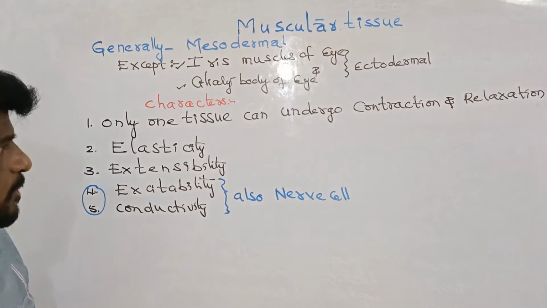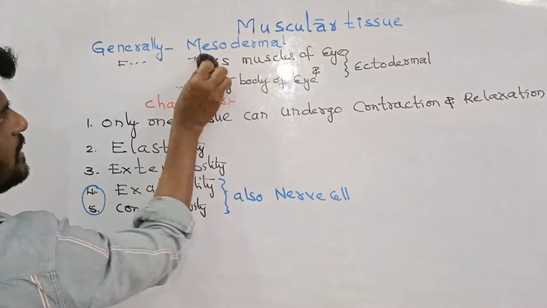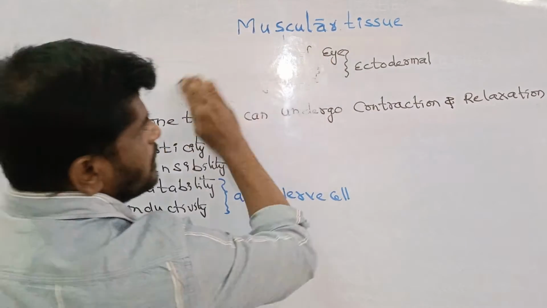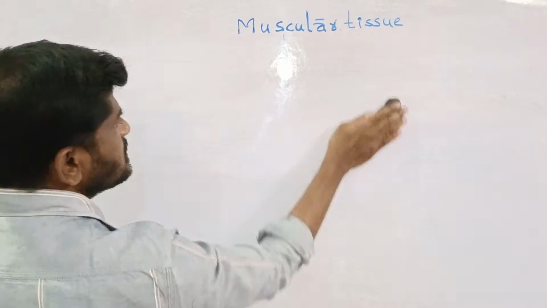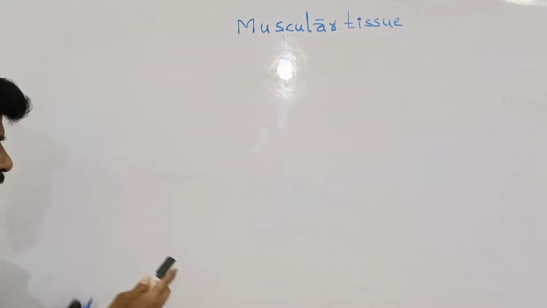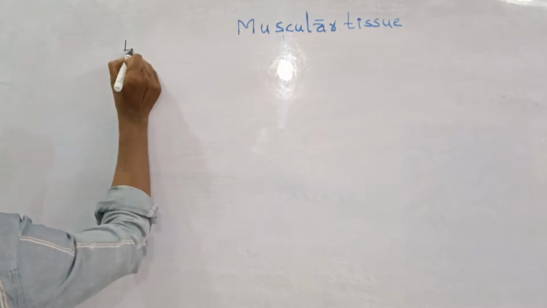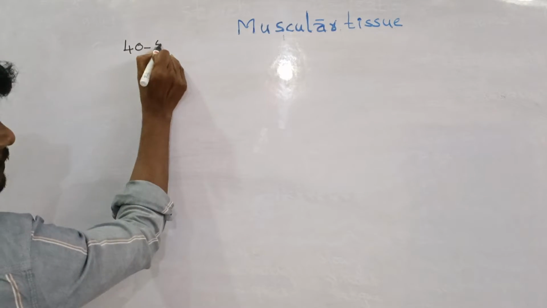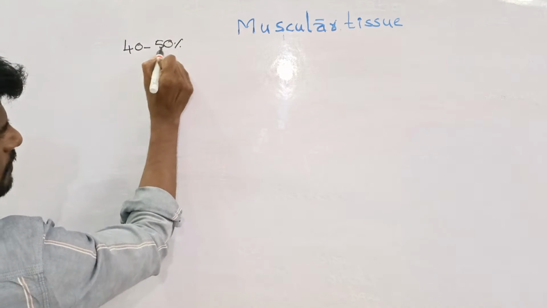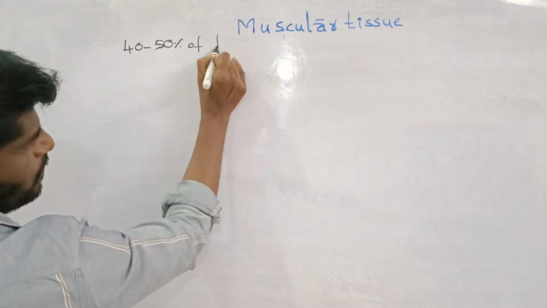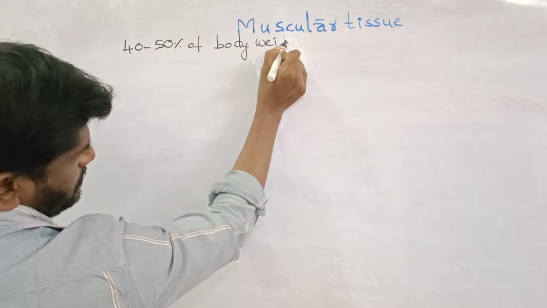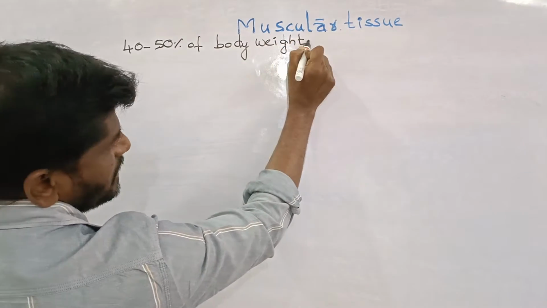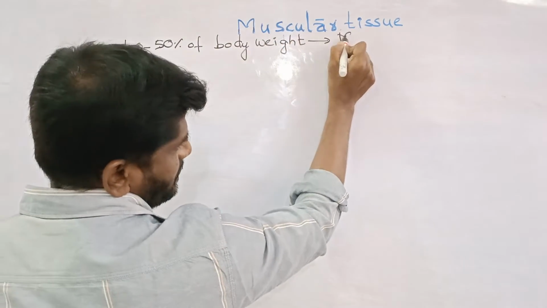And coming to the other properties: in the total body weight, muscle weight is 40 to 50 percent. 40 to 50 percent of body weight is the muscle weight.